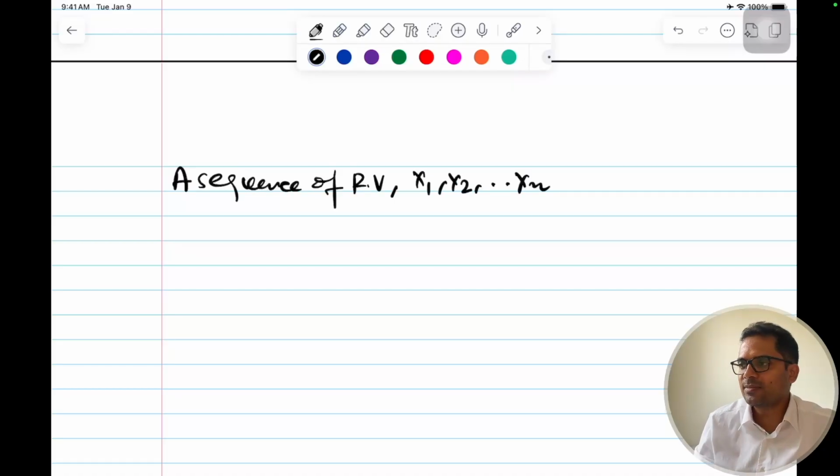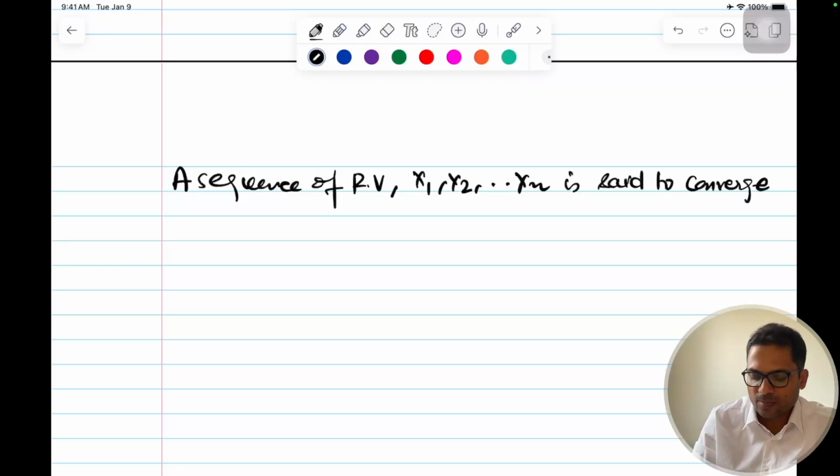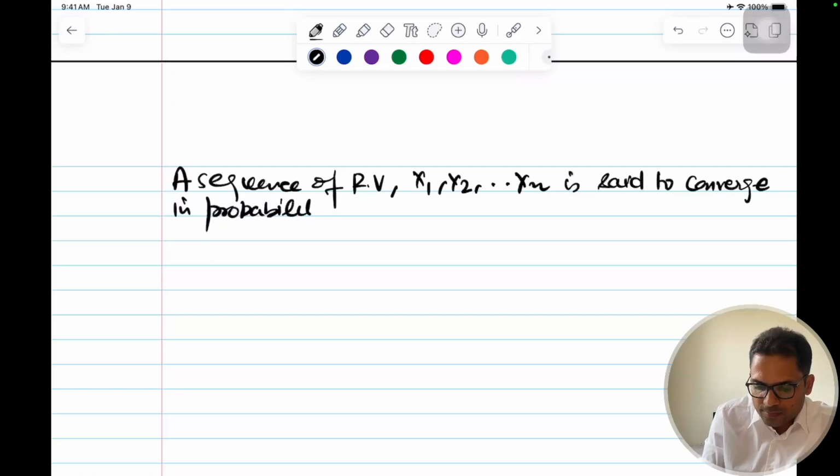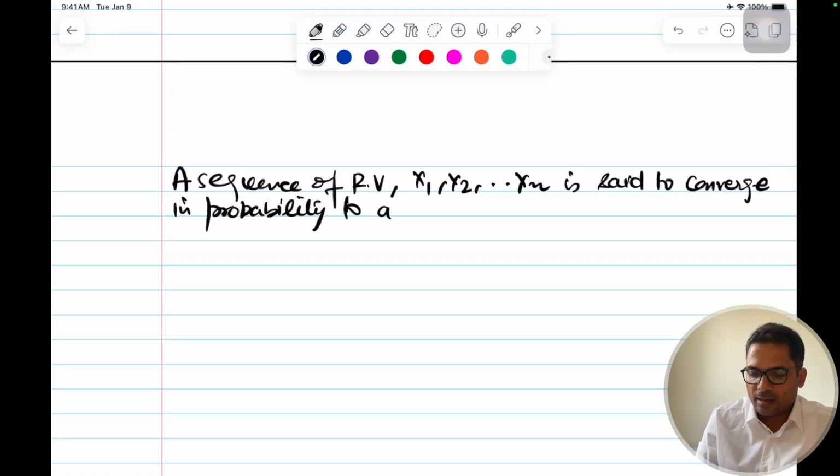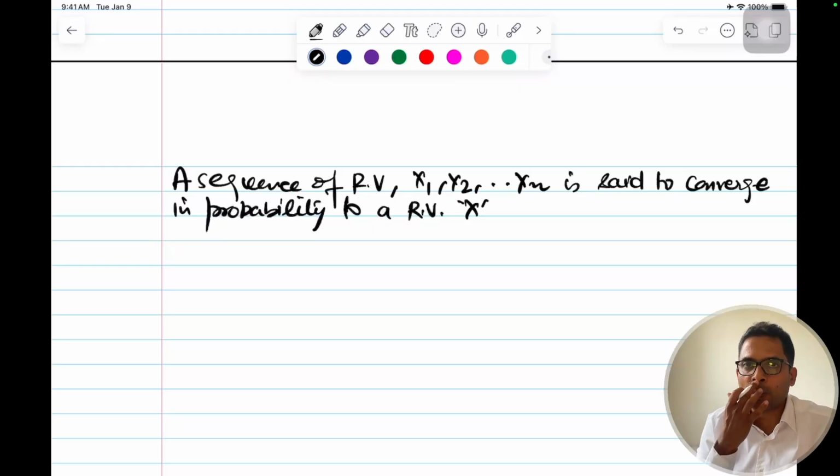This sequence of random variables is said to converge in probability to a random variable x, that is generally known, or a constant. For practical use cases, we know this, that is what we expect it to be.